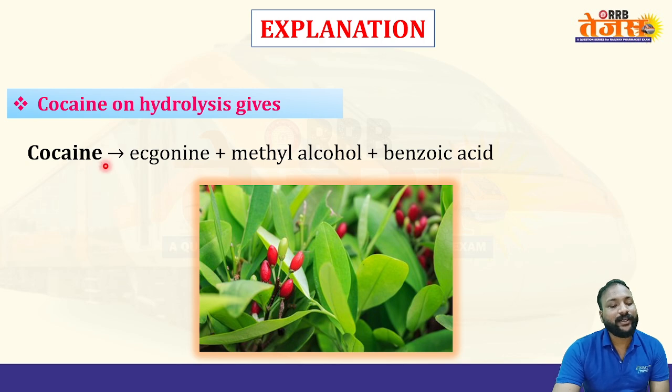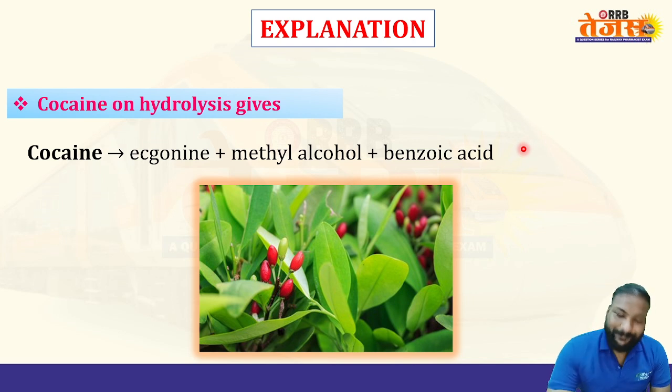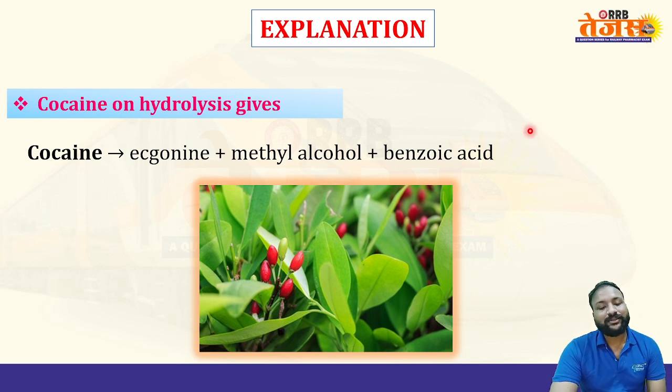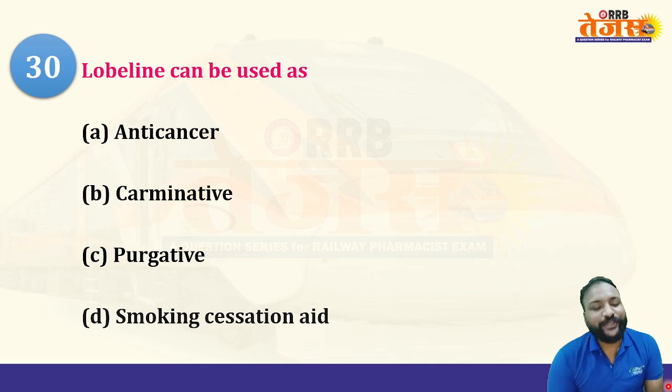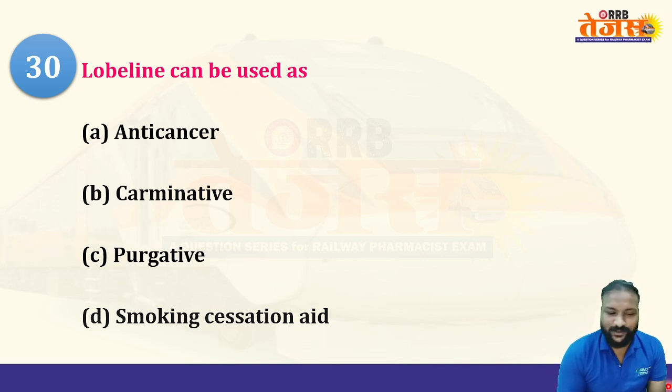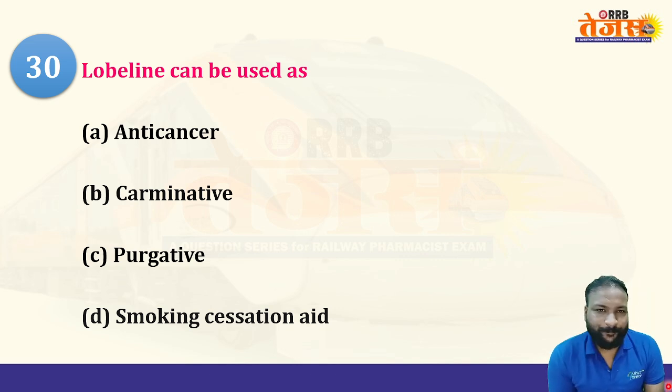Benzoic acid. Cocaine upon hydrolysis gives ecgonine, methyl alcohol and benzoic acid. Clear? The last question of this series: lobelia can be used as anti-cancer, carminative, purgative, or smoking cessation aid.